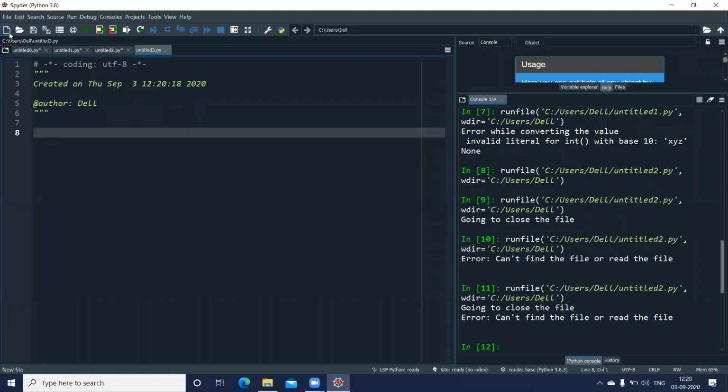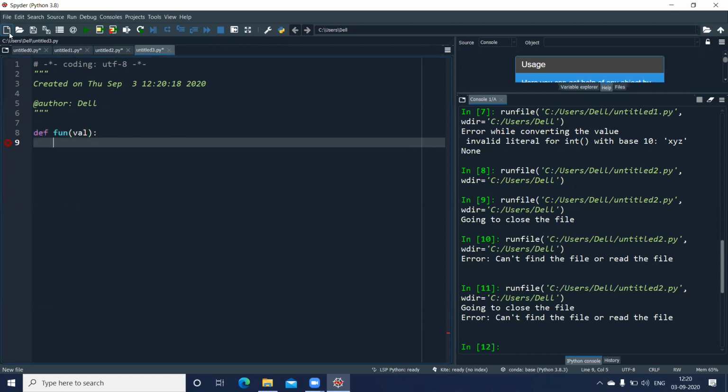Let us write a function called fun, and I'll pass a value here, say val. Now, if the value which is passed is less than 1, I want to raise an exception.